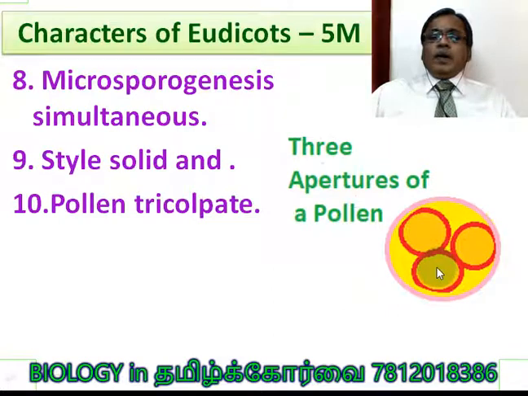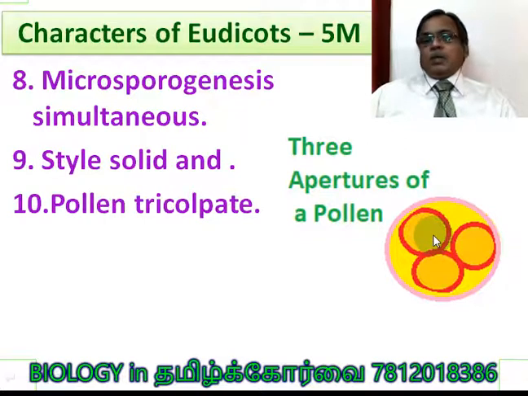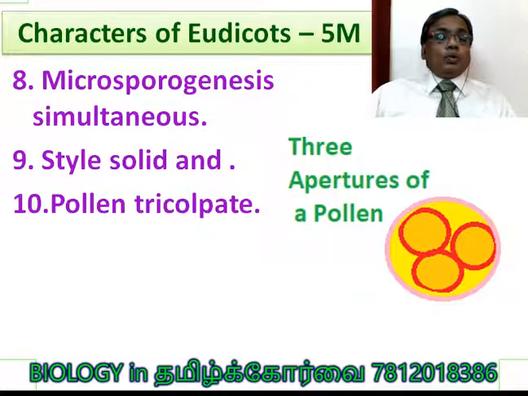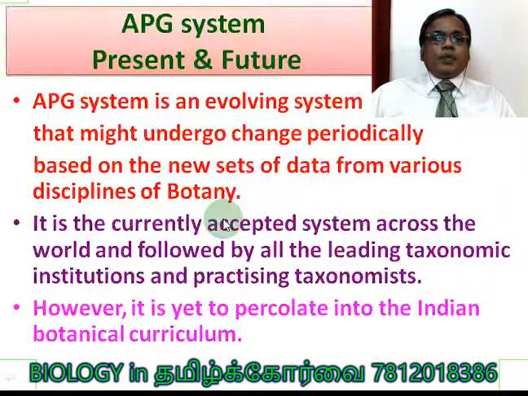The pollen grain can germinate through any one of these apertures, that is, a pollen tube can grow through any one of them. It gives more possibility for the pollen tube to grow through the stigma. Very clear? So that is the reason why it is selected by nature. So tricolpate. I think you would have understood now.